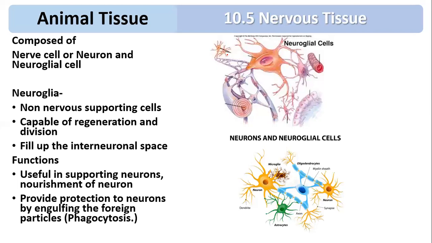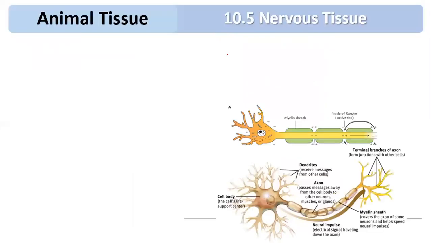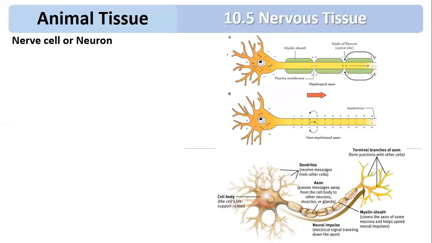Whenever foreign particles are engulfed by a cell, that cell is called a phagocyte and the phenomenon is called phagocytosis. So this is all about the first cell, the neuroglial cell. Now we are going to talk about the next cell, which is called the nerve cell or neuron.